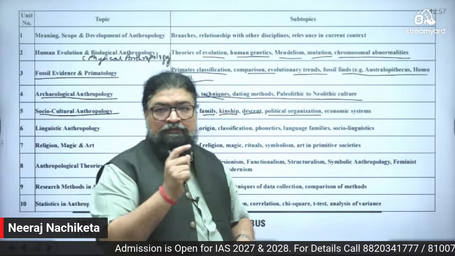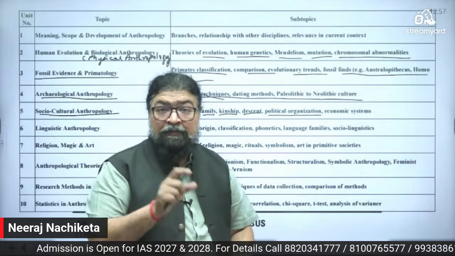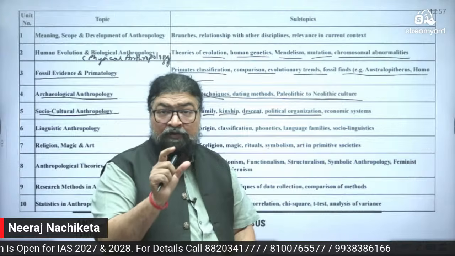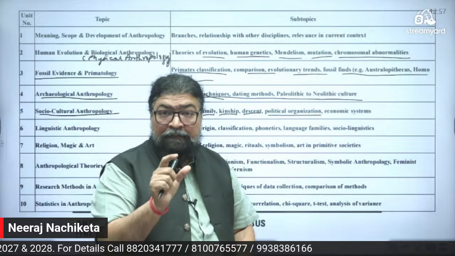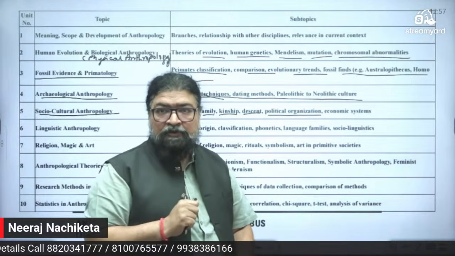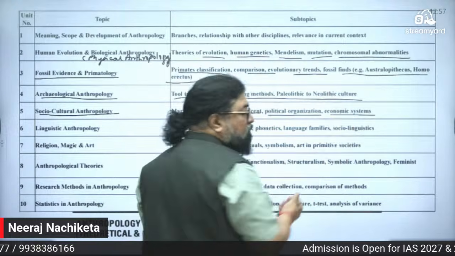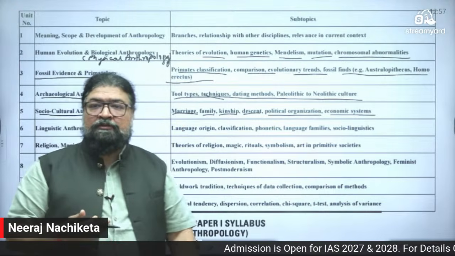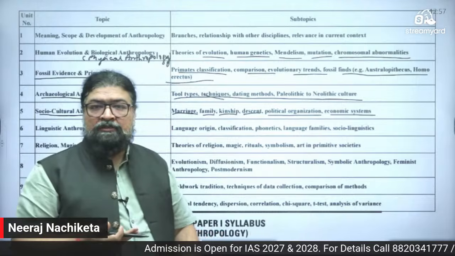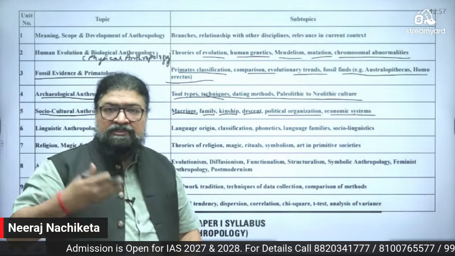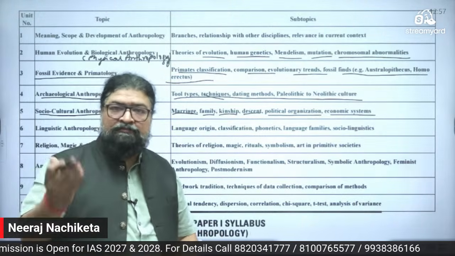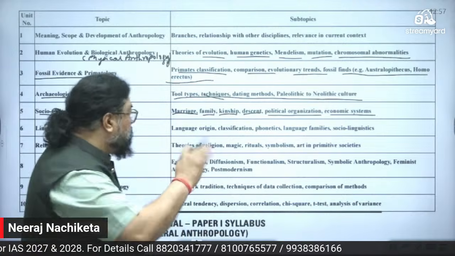Right? There's a book from Pearson, Ember and Ember. It's a very good book of socio-cultural anthropology, Ember and Ember. I'll show you all the books. Right? So here comes the economic system, barter system, redistribution, exchange, barter system, how the economic system developed with time. We cover that.